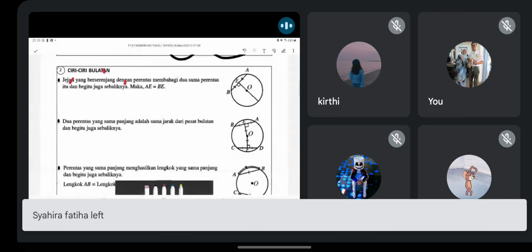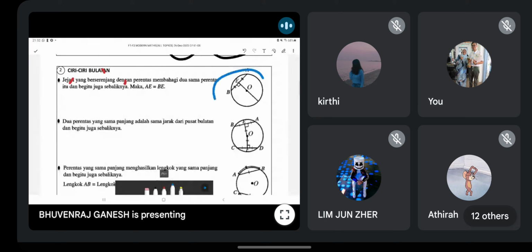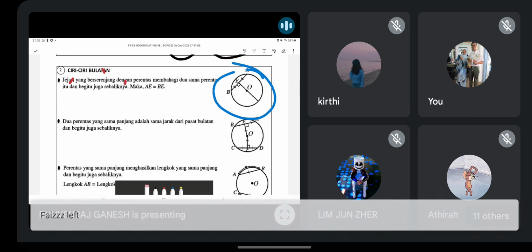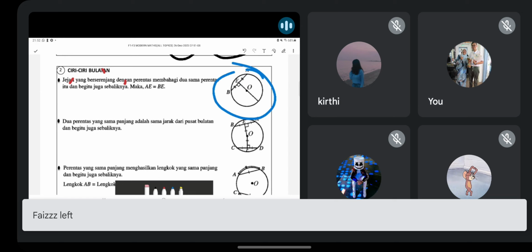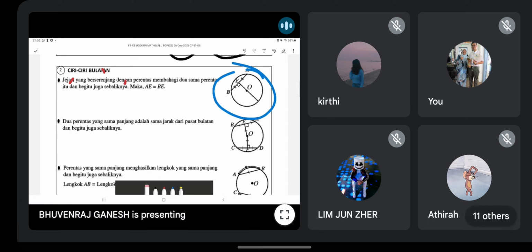Okay. When you got the diameter and it cuts the chord, diameter bulatan tu potong perentas, so it will cut equally. Macam konsep pembahagi berserenjang, perpendicular bisector. Guys, do you all remember perpendicular bisector? It will cut equal length. Panjang dia sama.